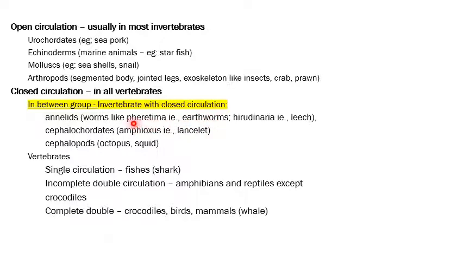Now their scientific name is Pheretima. Then it is also present in leeches. Its scientific name is Hirudinaria. Then the cephalochordates, an example is a lancelet, whose scientific name is Amphioxus, and then the cephalopods. Usually the octopus and the squids will come under this. So annelids, cephalochordates and cephalopods come under the invertebrates, but with closed circulation.